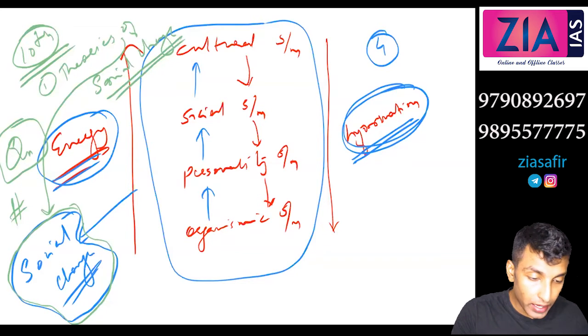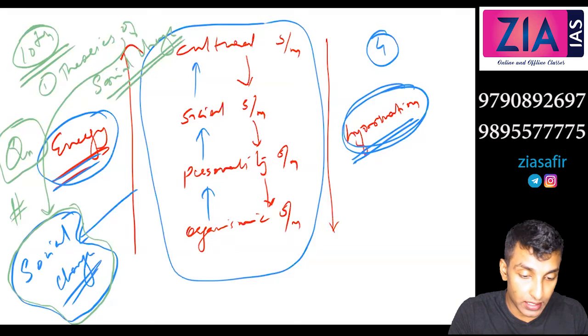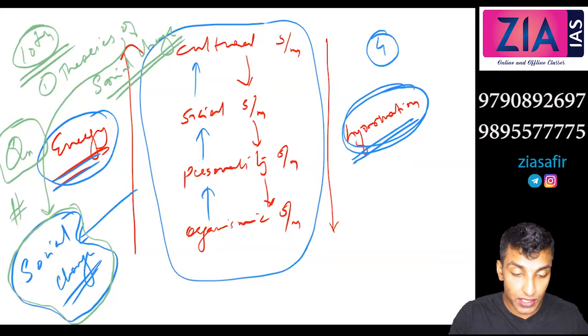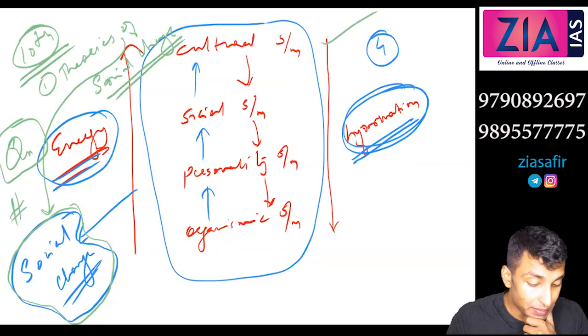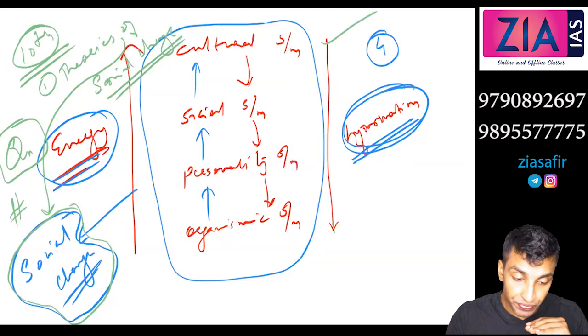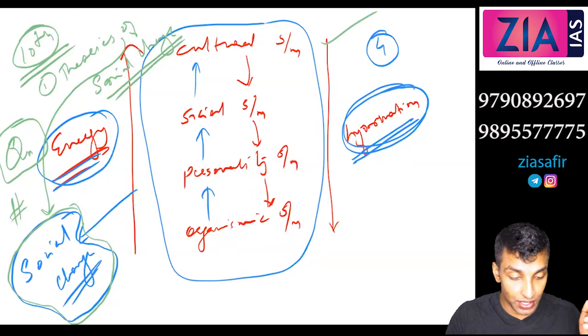So this is what social change is according to Parsons. What you need to know is, we have discussed systems, we have discussed action systems. Four different action systems you can see here: cultural system, social system, personality system, and organismic system. They are in continuous interaction. The interaction is in the form of different exchanges. What are the exchanges? Energy exchange and information exchange.